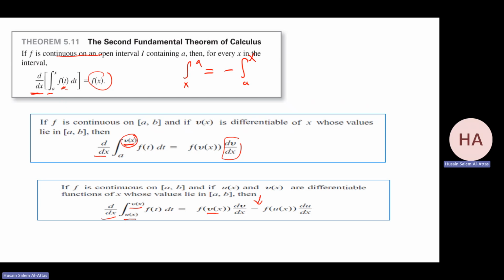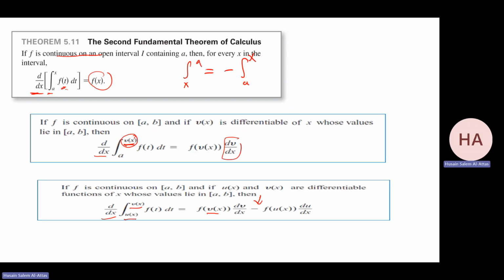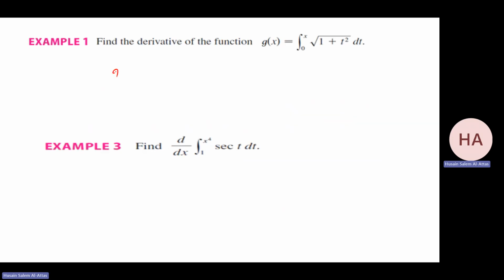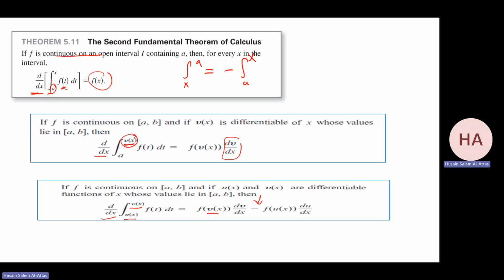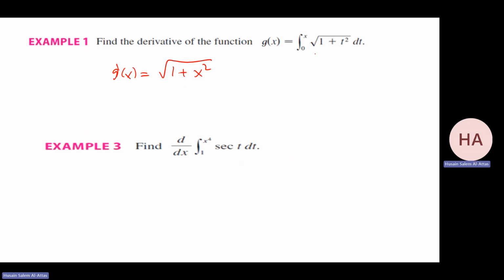This is the second fundamental theorem of calculus. Let us do it quickly. What's the derivative of this? We just apply it. A, I don't care what A is, A is any number. So J prime will be square root of 1 plus x squared. That's it. The derivative of the integral from a to x of f of t dt is just f of x. So I find f of t, then I find f of x, which is square root of 1 plus x squared.